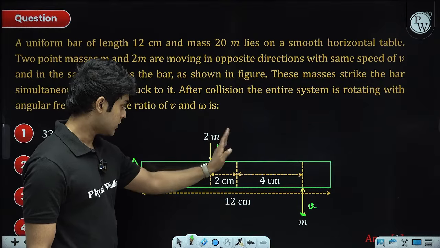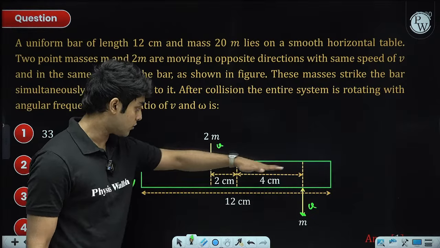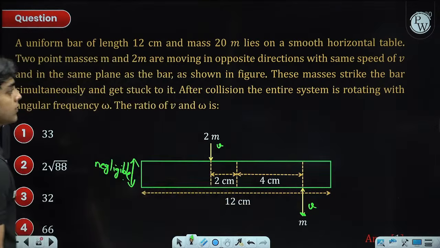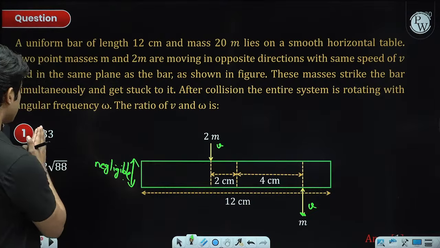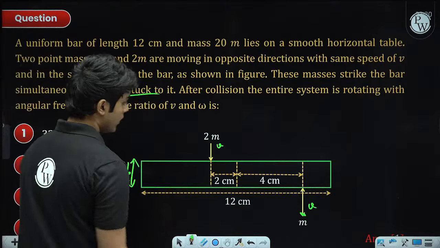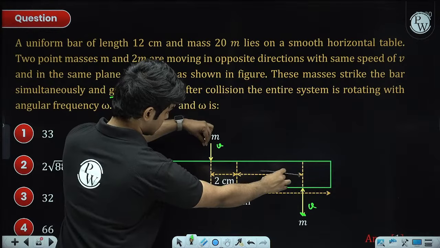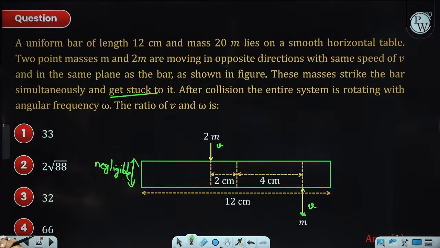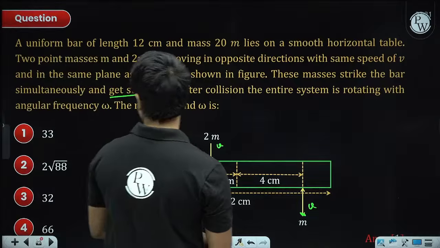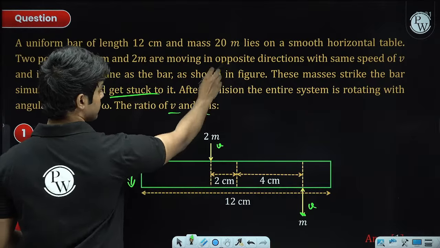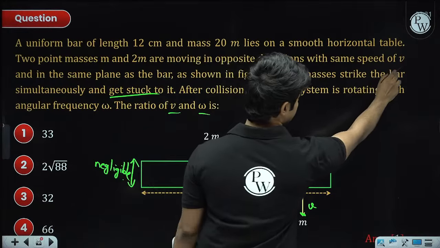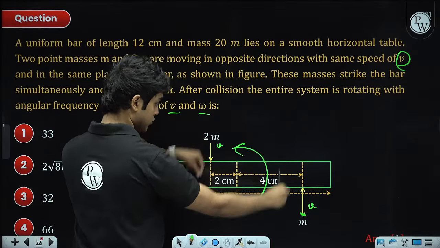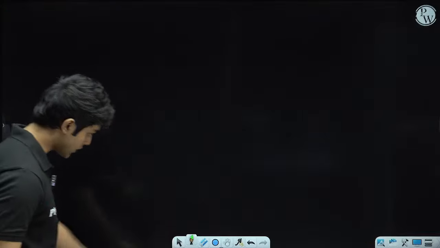The first mass, 2m, is 2 centimeters from the center of this rod, and the mass m is at a distance of 4 centimeters from the center of the rod. These masses strike the rod and get stuck to it. Once they hit the rod simultaneously, they stick to the rod and move together as a single system. The question is, what is the ratio of v and omega? Here v is this speed only, not the center of mass velocity, and omega is the angular velocity of the system after the two masses collide. Let's just redraw the diagram.